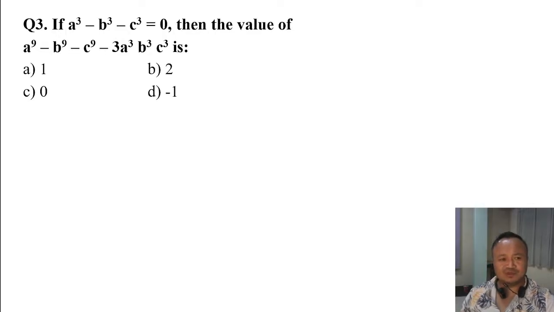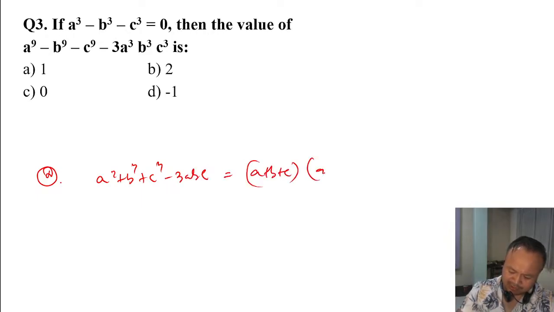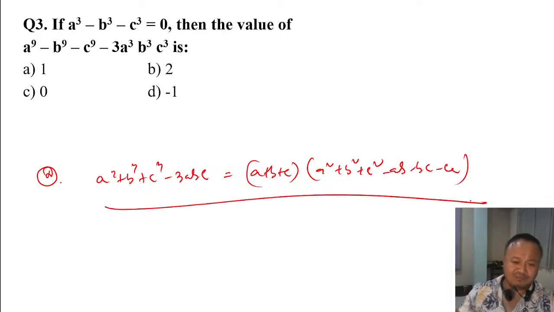A cube minus B cube minus C cube is equal to 0. Then the value of A cube minus B cube minus C cube minus thrice A cube B. You know the formula for this, is there a formula? Try this if I give you the formula: A cube plus B cube plus C cube minus thrice ABC is equal to A plus B plus C whole times A square plus B square plus C square minus AB minus BC minus CA. This is the formula for this, but I will not use this formula.